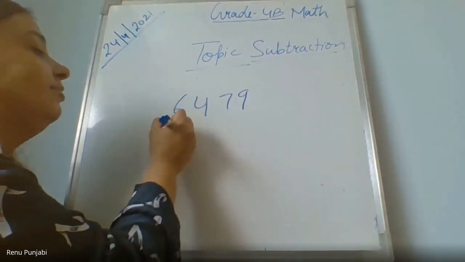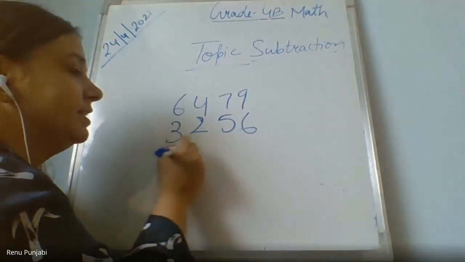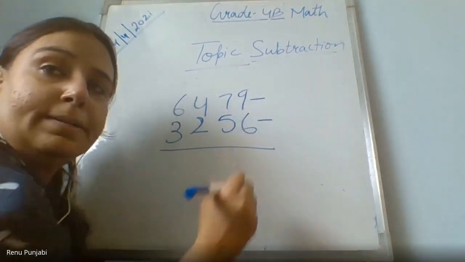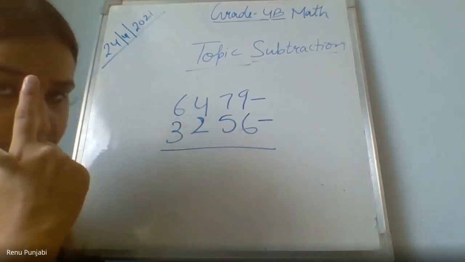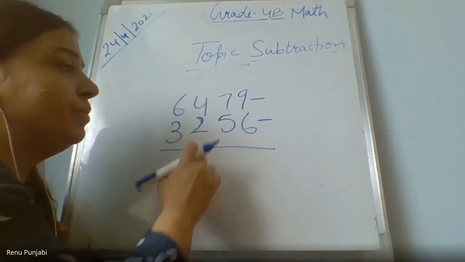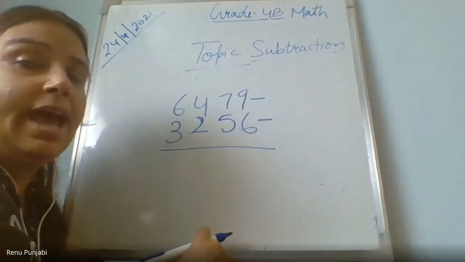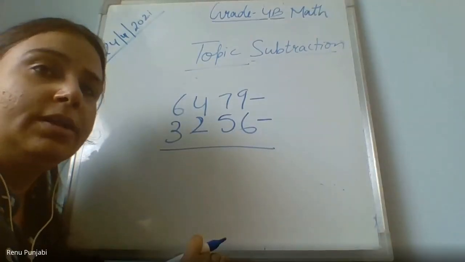6,479 and 3,256. Now, Harsh Keshwani will tell me. These are the two group of numbers which you need to add. These are called what? They have some names. Shivani, what are these called?